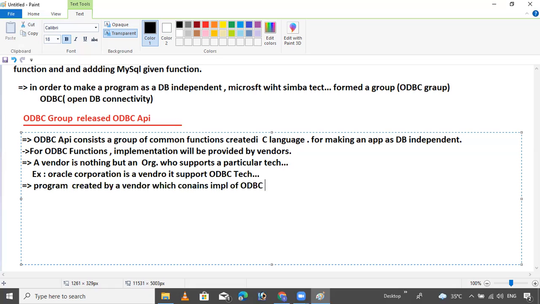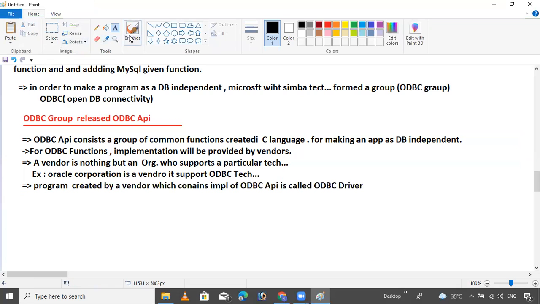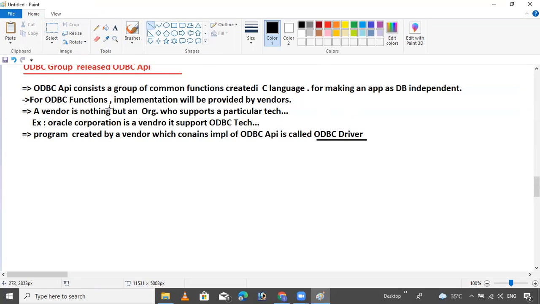This is the theoretical session, so don't be bored here. This is related to interviews. Okay? What is the ODBC driver? This is called the ODBC driver. That's it.